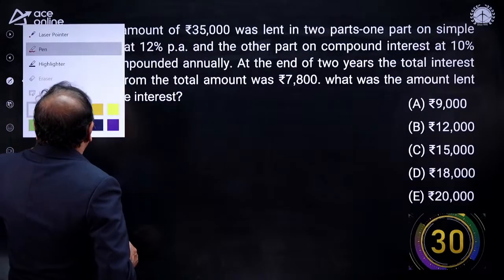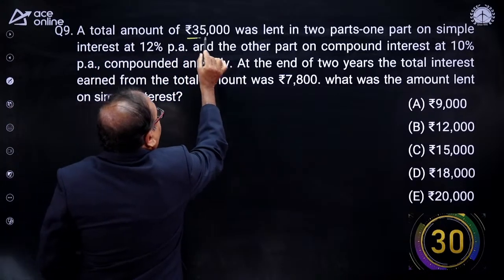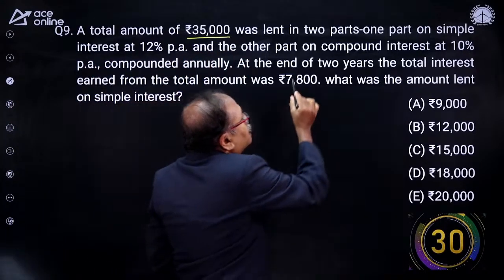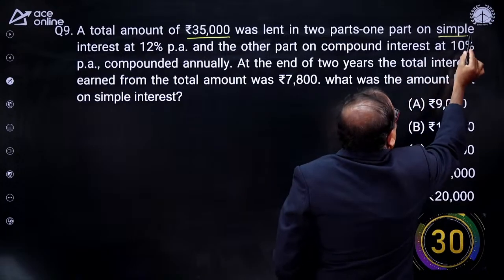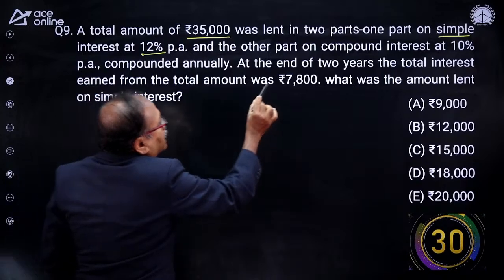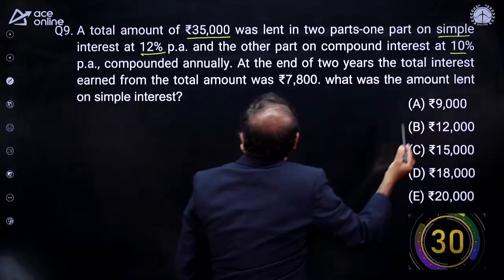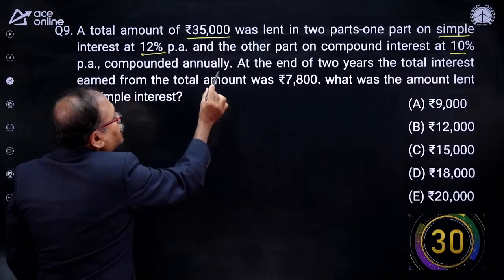Now, Likhita, Anusha, please see here. A total amount of rupees 35,000 was lent in 2 parts, one part on simple interest at 12% per annum, and the other part on compound interest at 10% per annum compounded annually.